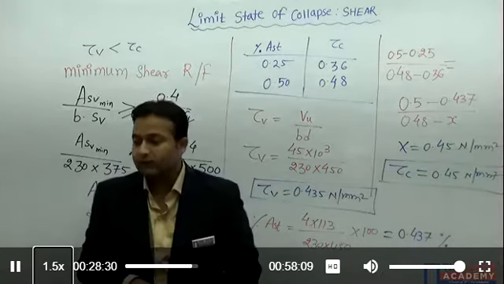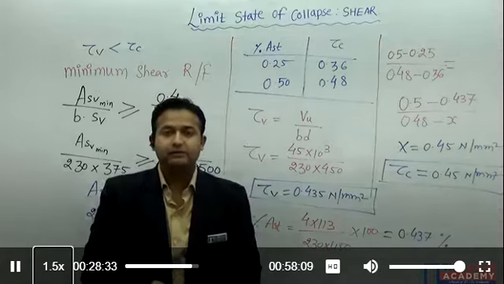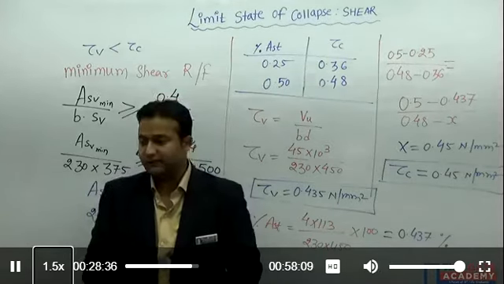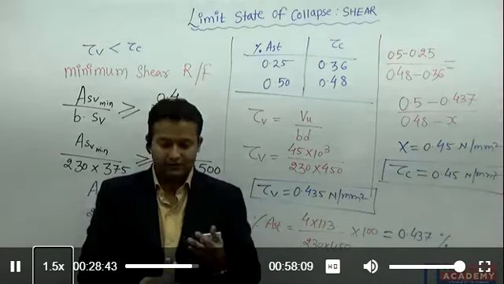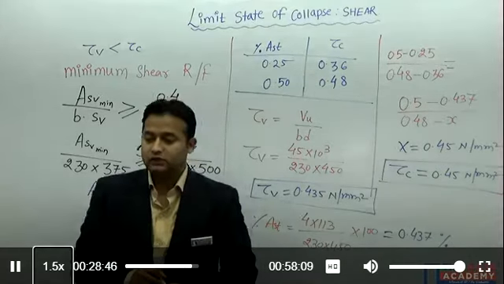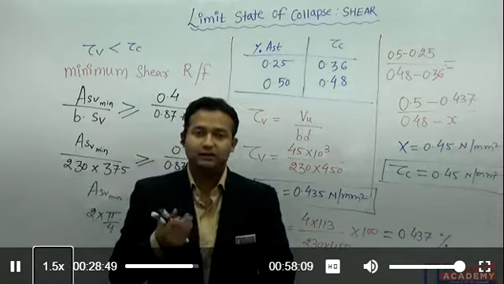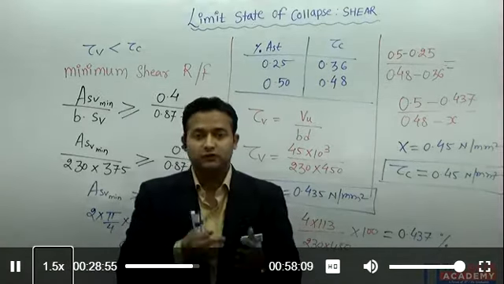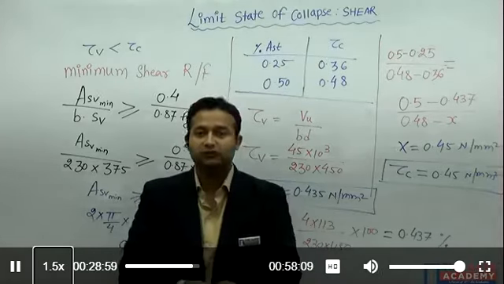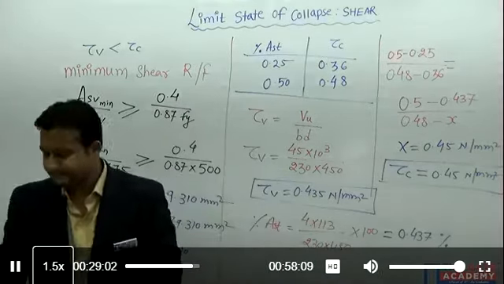Answer is B, correct. That means the maximum allowable shear strength or shear stresses I should see here. Shear stress as tau C max depends upon the grade of concrete only. Yesterday we have written the formula also, 0.62 under root fck. So in the IS code, after the table number 19, they have given the maximum value of shear strength after providing the shear stirrups. It depends upon the grade of concrete, and we can get the values from the IS code for different grade of concrete.